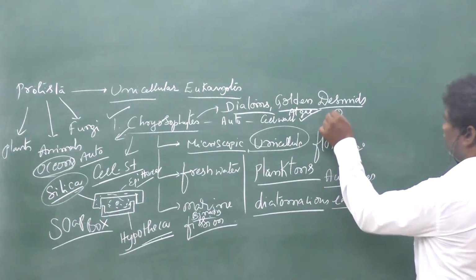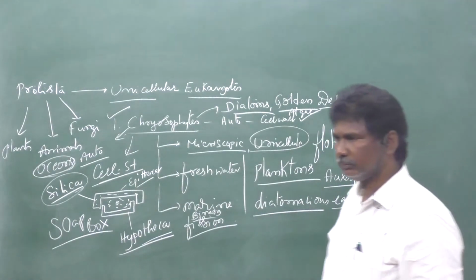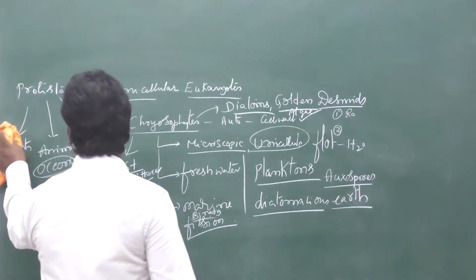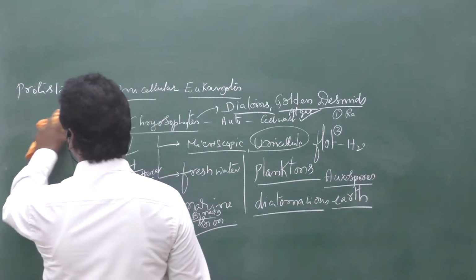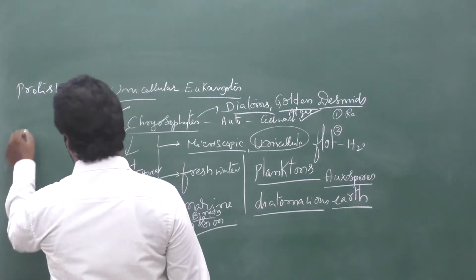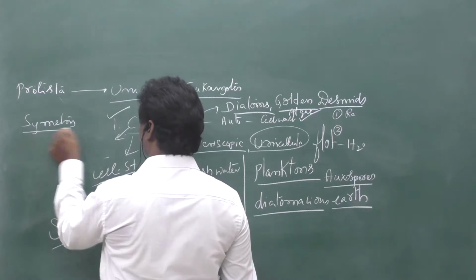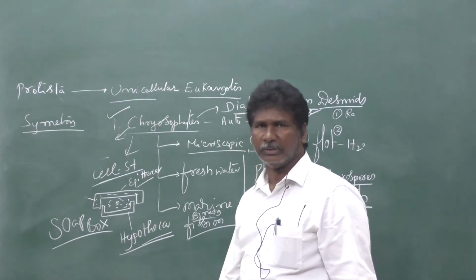is of two types. One is called radial symmetry, and the other is bilateral symmetry. The arrangement of symmetry means the arrangement of hypotheca and epitheca with silica.